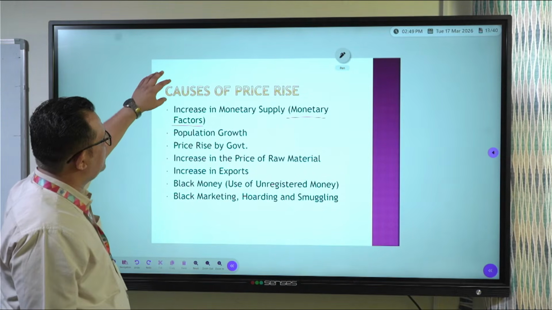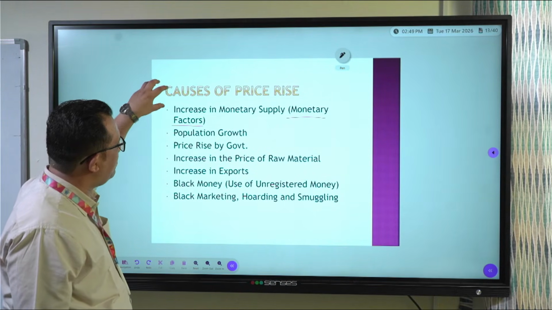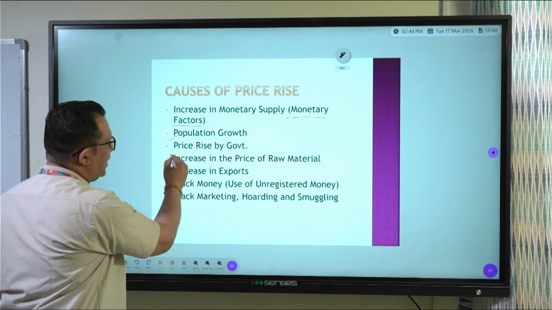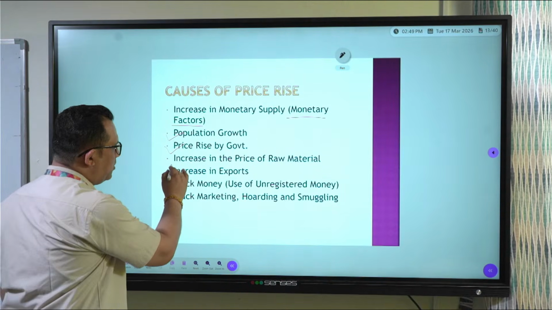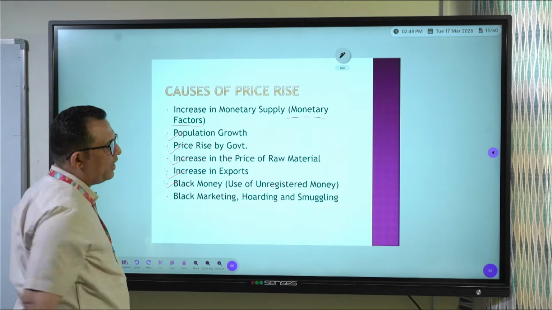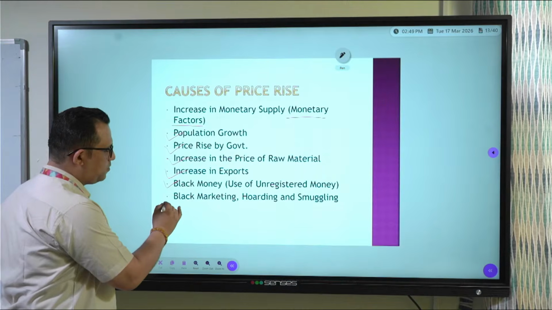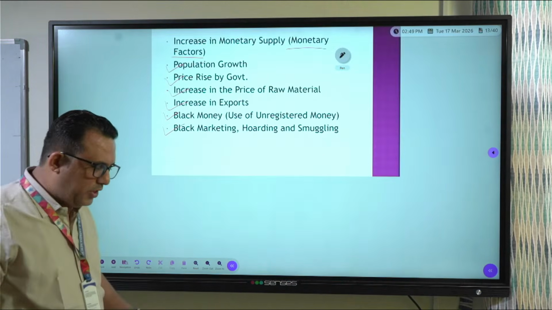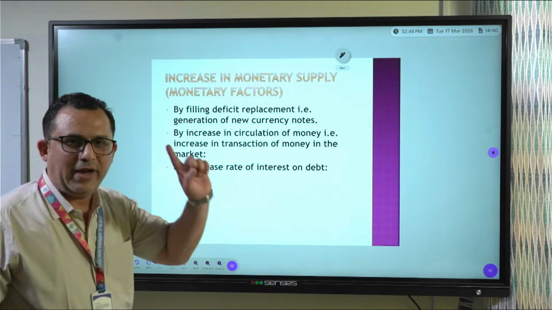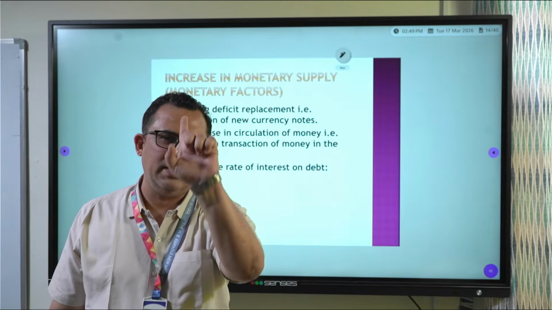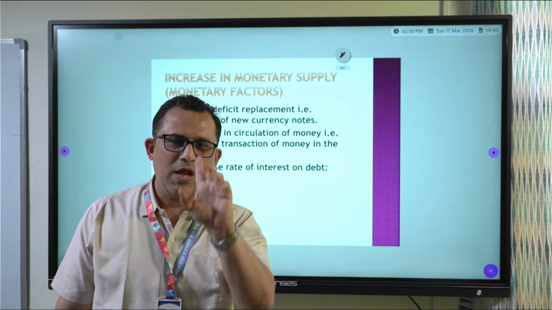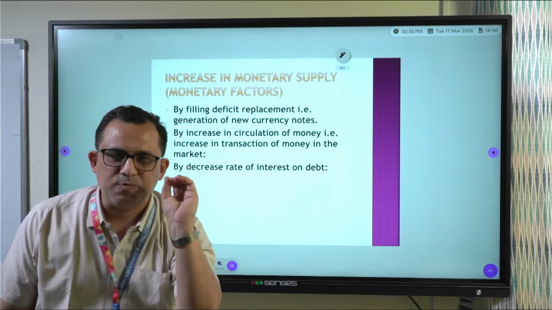Other than price rise by increasing monetary supply, other causes of price rise are population growth, price rise by government, increase in the prices of raw material, increase in export, black money, that is use of unregistered money, black marketing, hoarding, smuggling, right? But out of this, the doubt was related to factor number one, monetary factor, increase in money supply, the main cause of price rise. Now, how does money supply take place in the market?